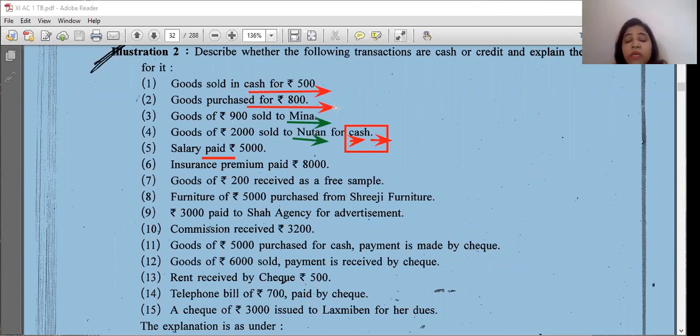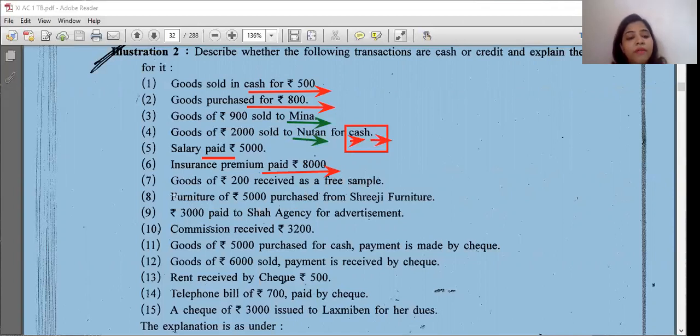Paid means we had given cash. So salary paid rupees 5,000 is a cash transaction. Again, insurance paid rupees 800. This paid means given, cash given. So it is a cash transaction.